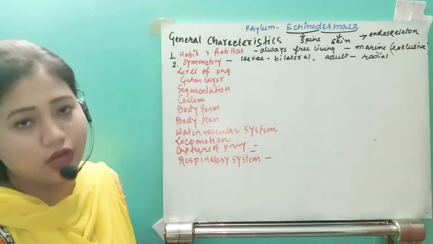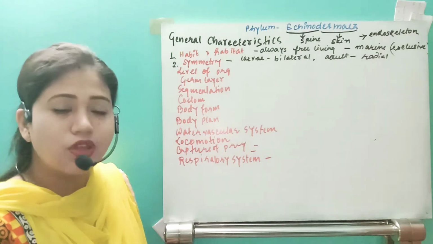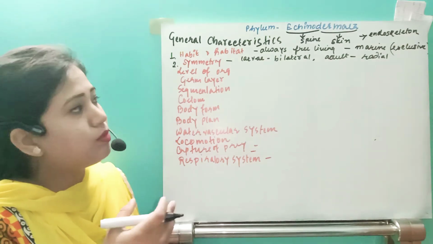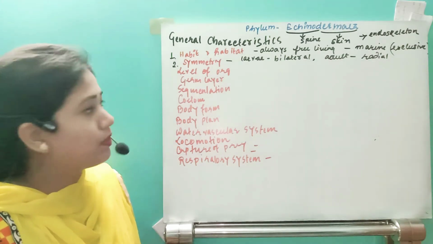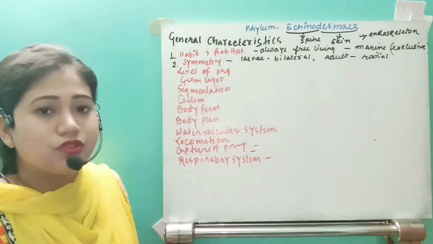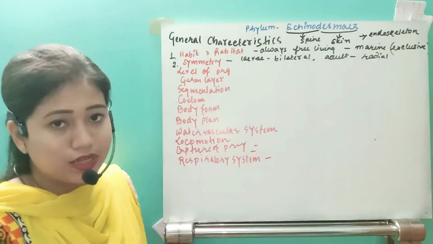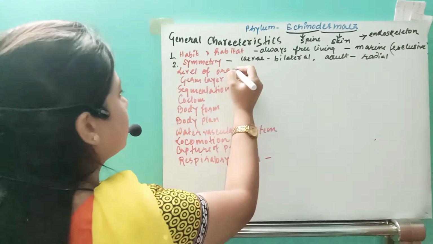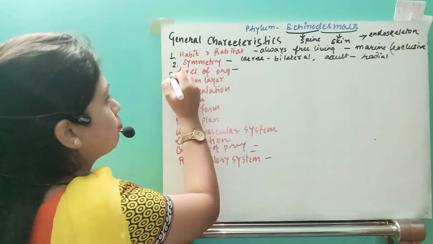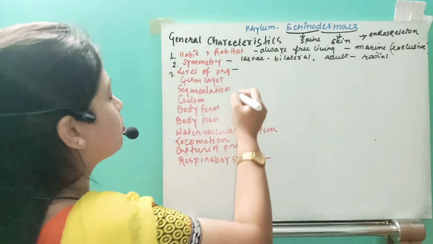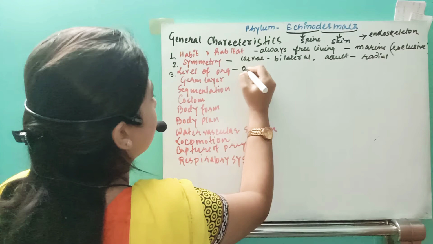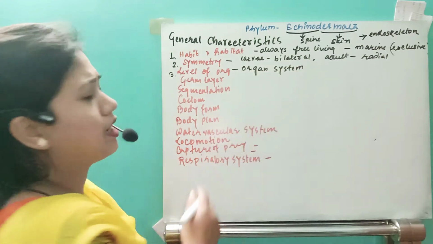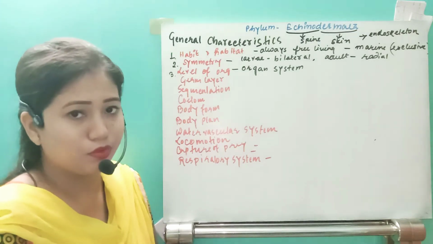But if you see the adult, the adults are radially symmetrical organisms. In the case of starfish, the organism has 5 arms, right? So they are going to be radially symmetrical organisms. Now come to the next characteristic, that is their level of organization. It is so obvious, as earlier also, without any exception. That level of organization is organ system level of organization. Remember that, it is important.